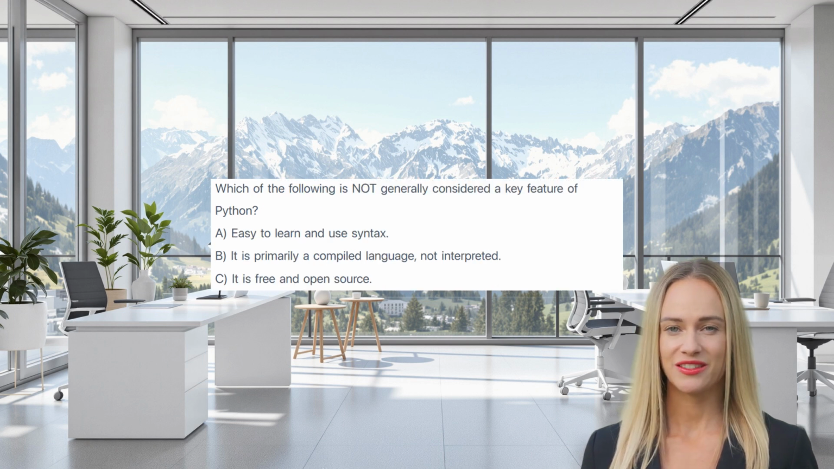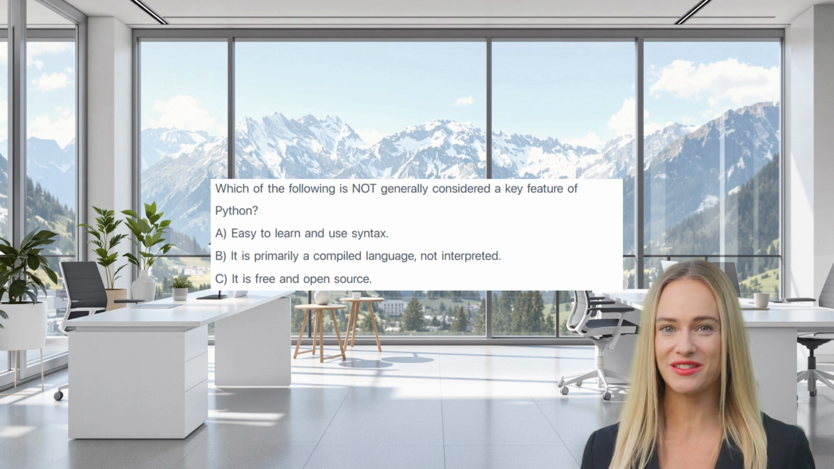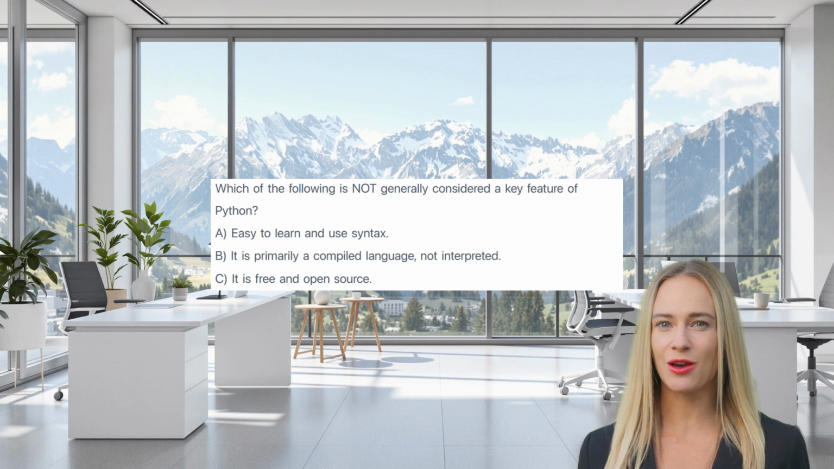Which of the following is not generally considered a key feature of Python? A. Easy to learn and use syntax. B. It is primarily a compiled language, not interpreted. C. It is free and open source. The correct answer is B. Python is widely known for its easy syntax and is interpreted, free, and open source.